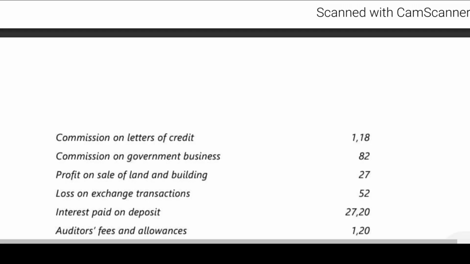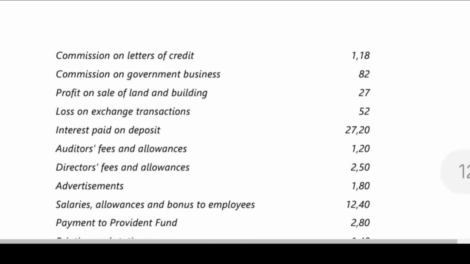Then interest paid on deposits will go to schedule 15. It is an expenditure. Auditors' fees and allowances, will it go to schedule 15 or 16? Come on, tell me. Auditors' fees and allowances will be taken to schedule 16. Am I right? Then directors' fees and allowances also will go to schedule 16. Advertisement also will go to schedule 16.